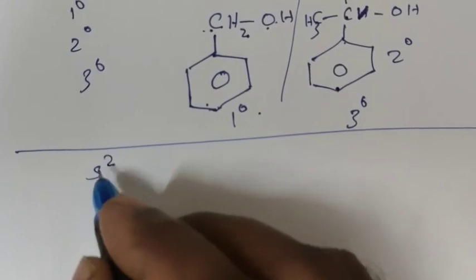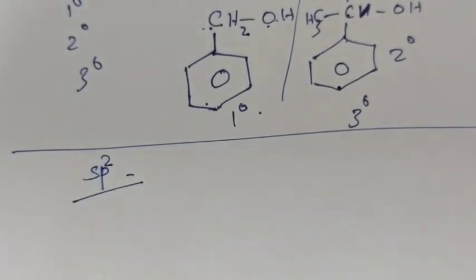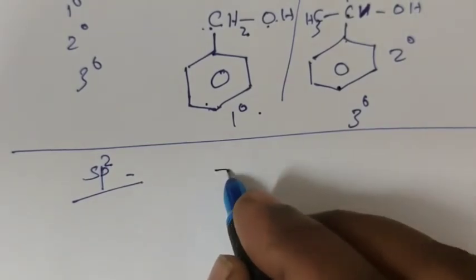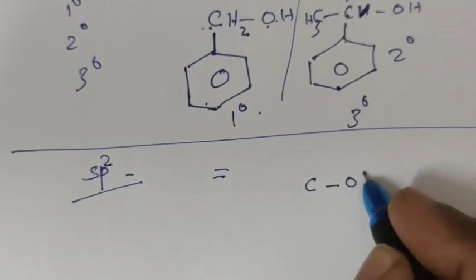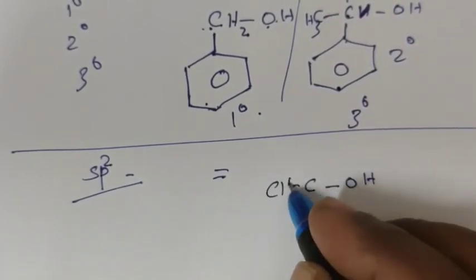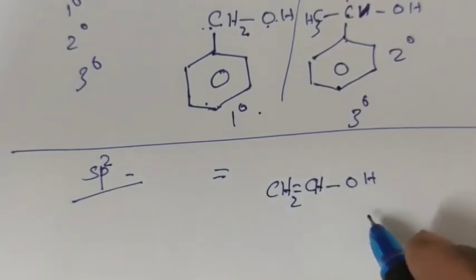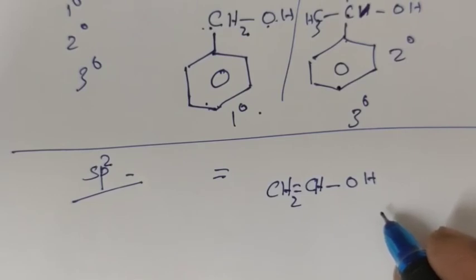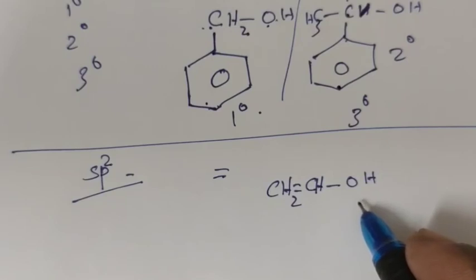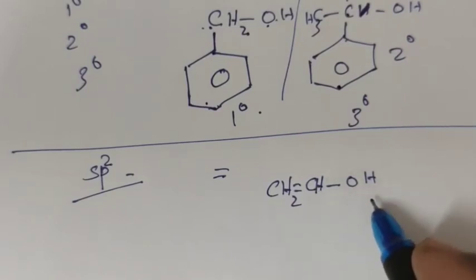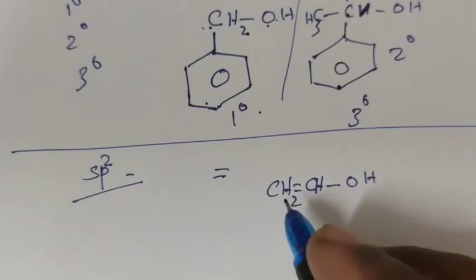Alcohol containing sp2 hybridized carbon. So, sp2 hybridized carbon means double bonded carbon. That is, the carbon which carries the OH group is double bonded. Then the alcohol is called vinylic alcohol. What is vinylic alcohol? The carbon which carries the OH group is a double bonded carbon. Then it is called vinylic.